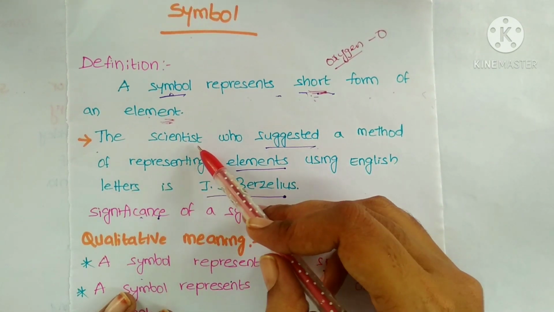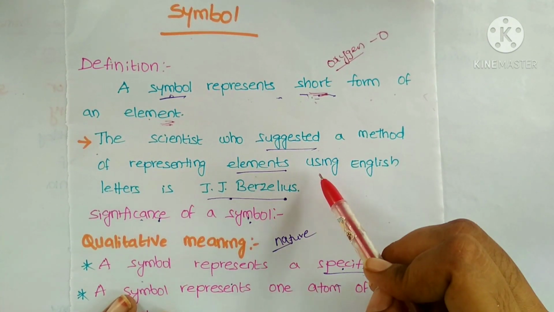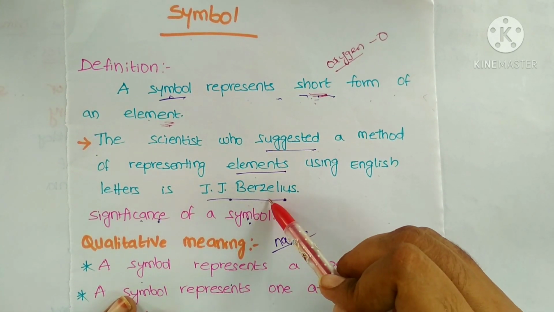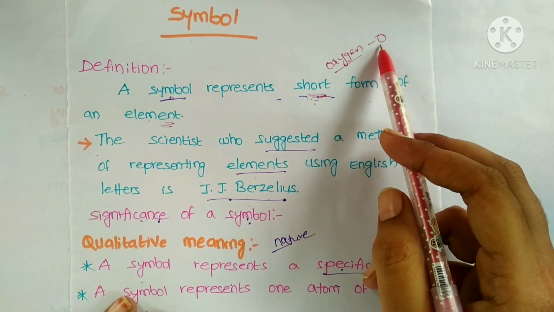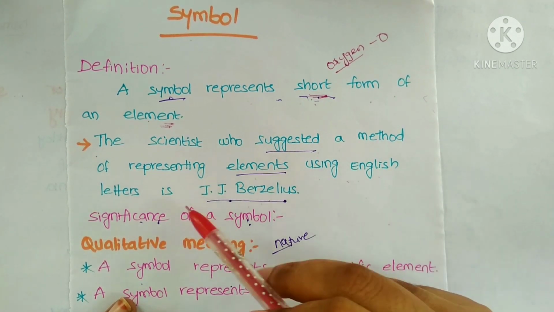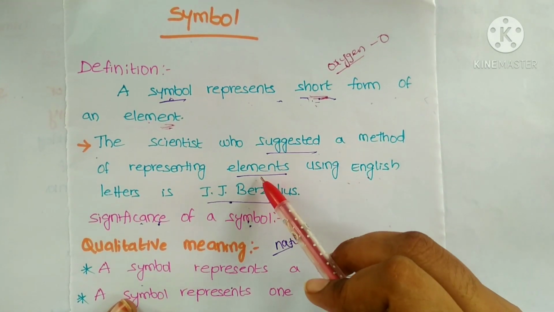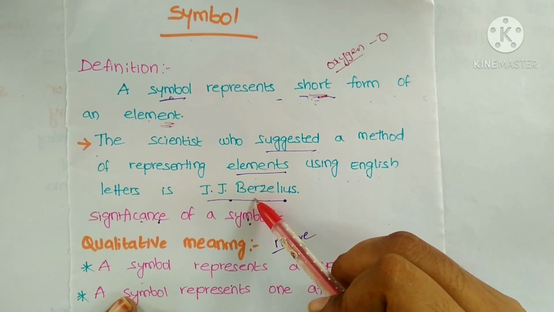Next, the scientist who suggested a method of representing elements using English letters is J.J. Berzelius. He is the scientist who mentioned that we can use symbols in the form of English letters. So we have to use English letters for representing the elements. This statement is given by the scientist J.J. Berzelius.